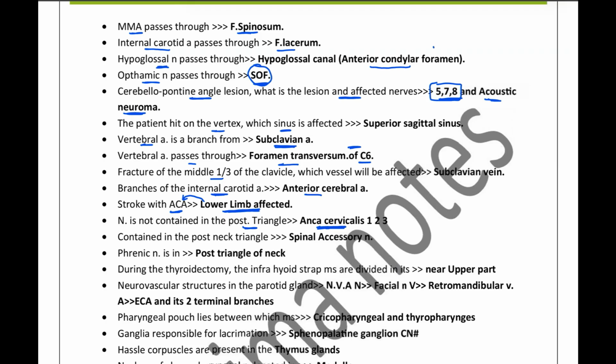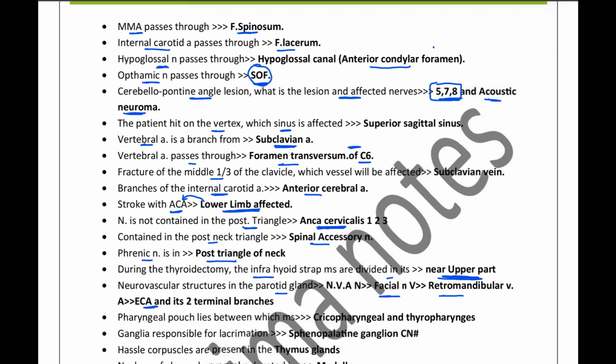What is contained within the posterior triangle? We have the spinal accessory nerve. Phrenic nerve is in the posterior triangle of the neck. Now, during thyroidectomy, the infrahyoid strap muscles are divided where? Near their upper part.